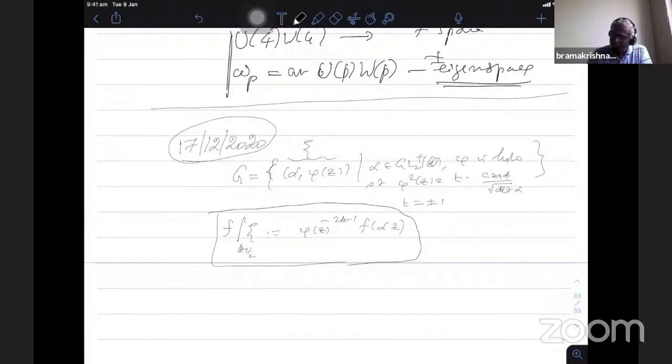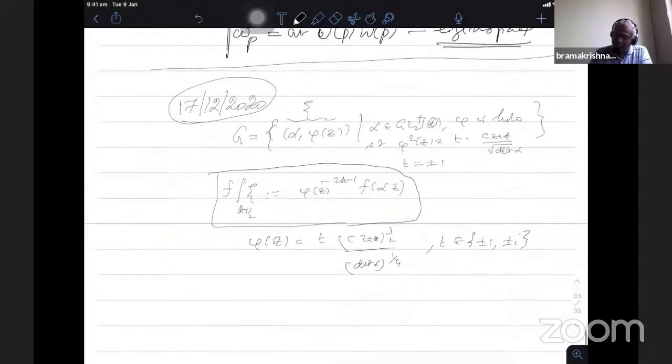So in fact, phi z in our case, I use the same t, because t now will be a fourth root of unity, is cz plus d to the power half by the determinant of alpha to the power 1 by 4, where t is plus or minus 1 or plus or minus i.